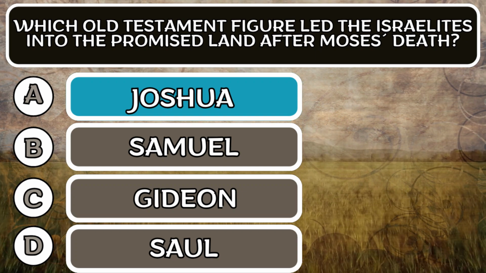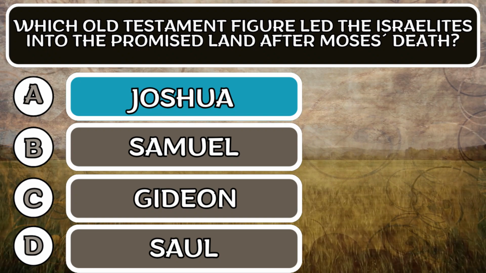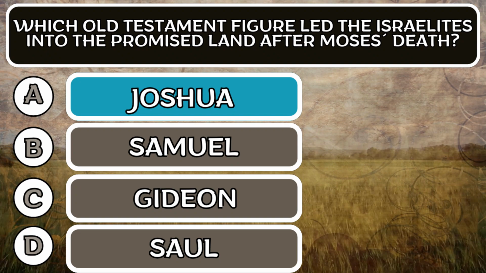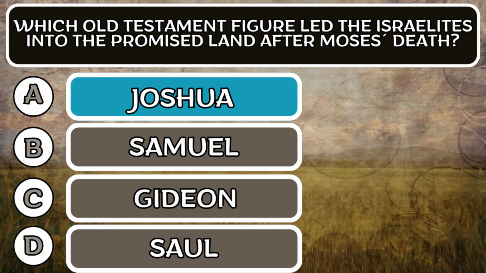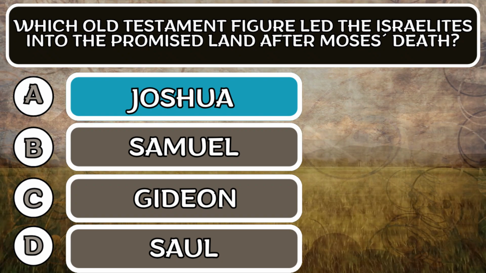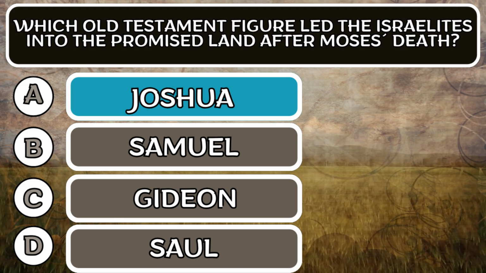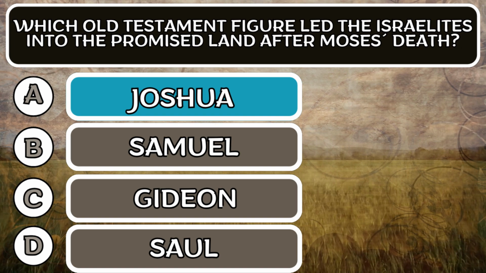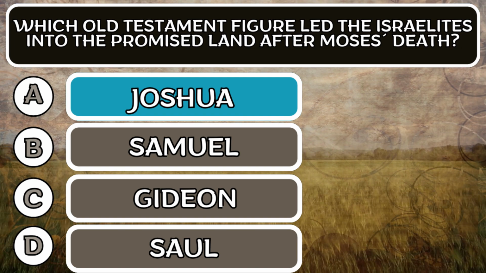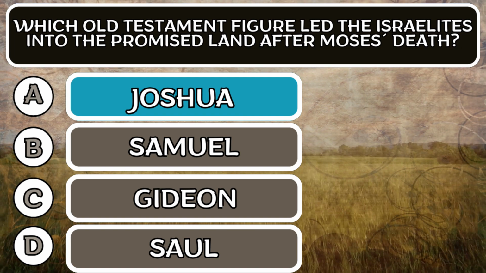to the great sea towards the setting of the sun, will be your border. No one will be able to resist you all the days of your life. As I was with Moses, so I will be with you. I will not leave you nor forsake you. Be strong and be of good courage, for you will make this people inherit the land that I swore to their fathers to give them. The biblical answer is written in Joshua, chapter 1, verse 1-5.